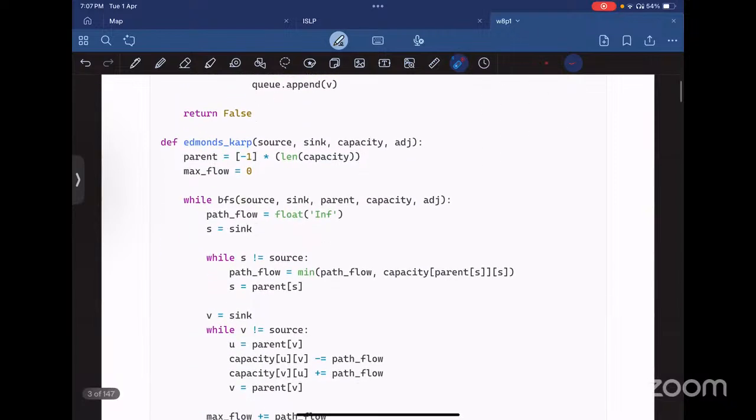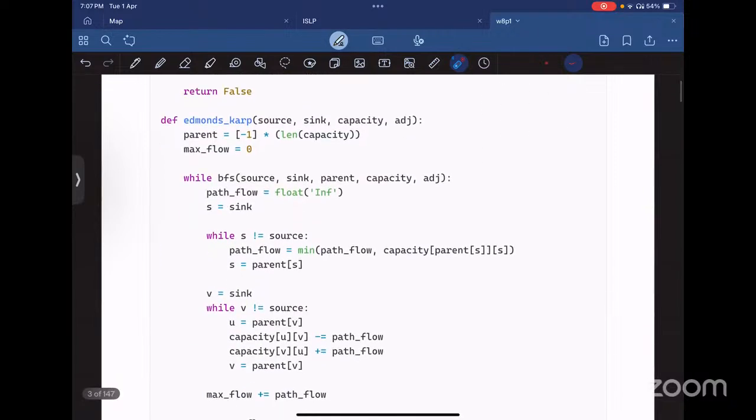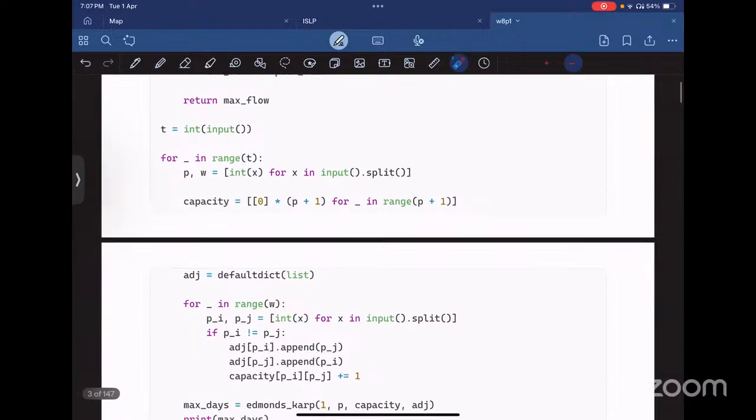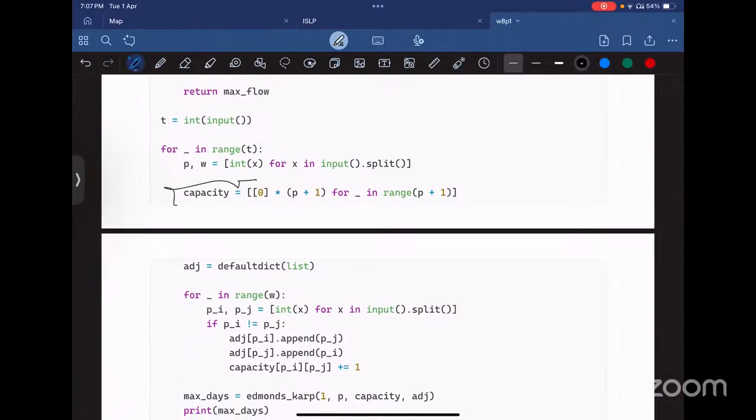So now we are defining our main function. First we are initializing a parent array. That is the path that we will use here. So here we are setting it to -1 of len of capacity. It is a matrix of order p into p.